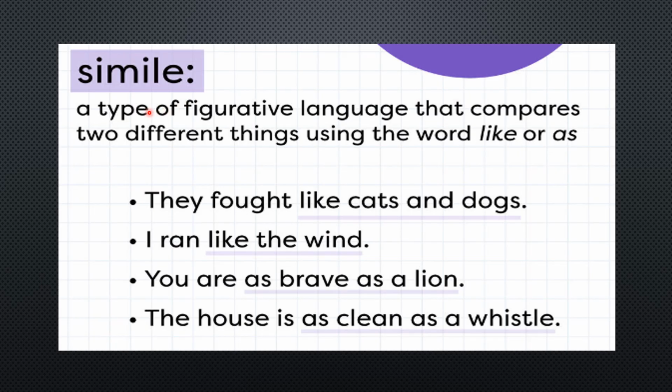Now, what is a simile? A type of figurative language that compares two different things using the word like or as. Now, just concentrate here. How can we identify similes in a poem? Wherever we see like and as, and wherever we see a comparison using like and as, we can consider those as similes. For example, they fought like cats and dogs. So here you can see the use of the term like. Basically we are comparing somebody's fight with cats and dogs.